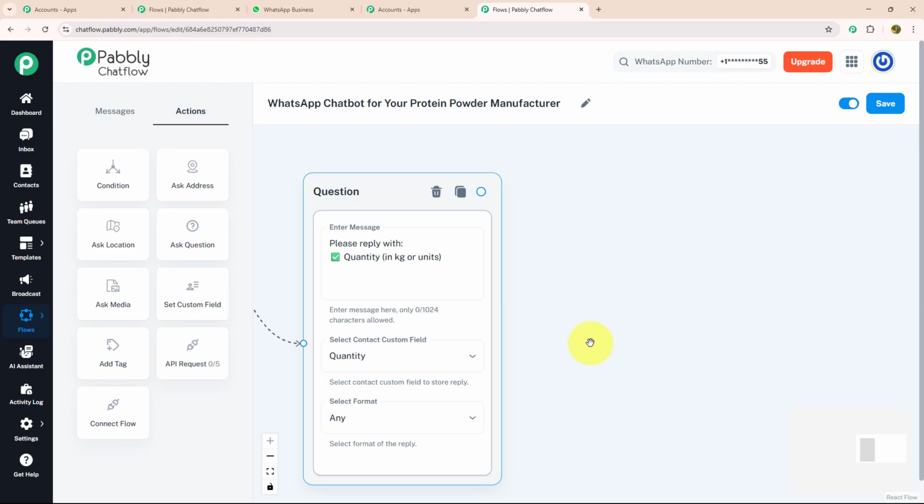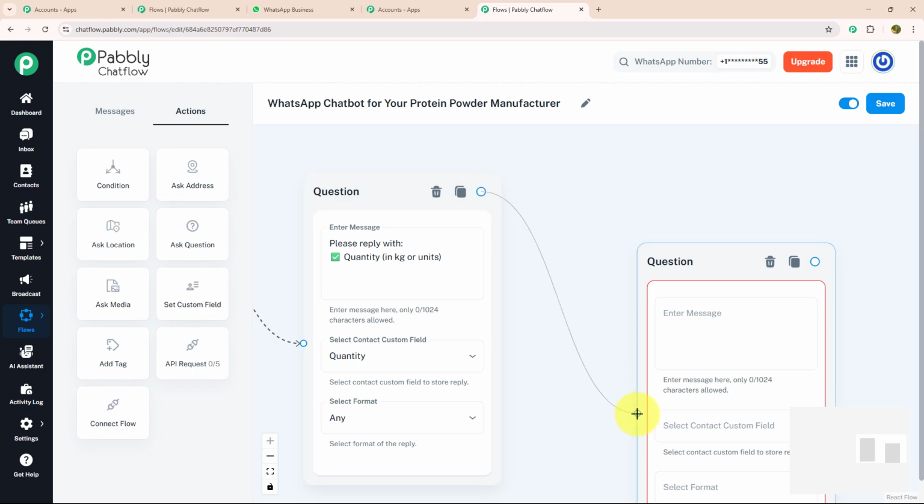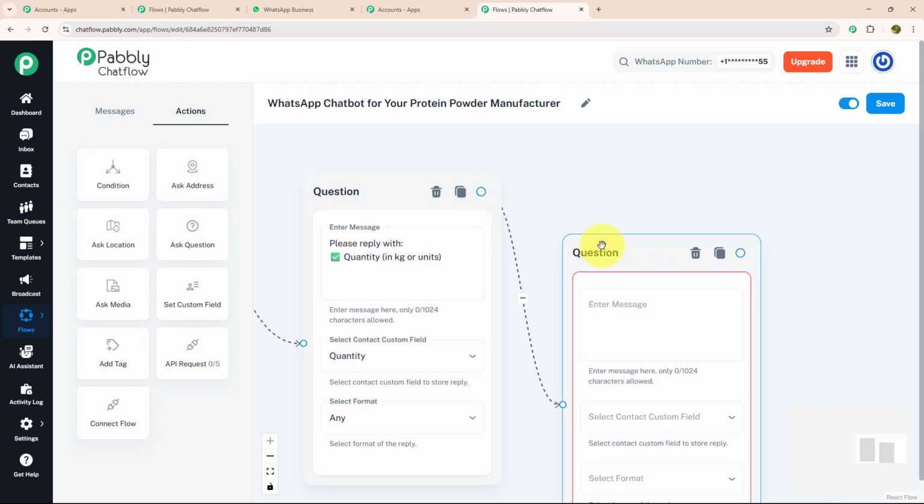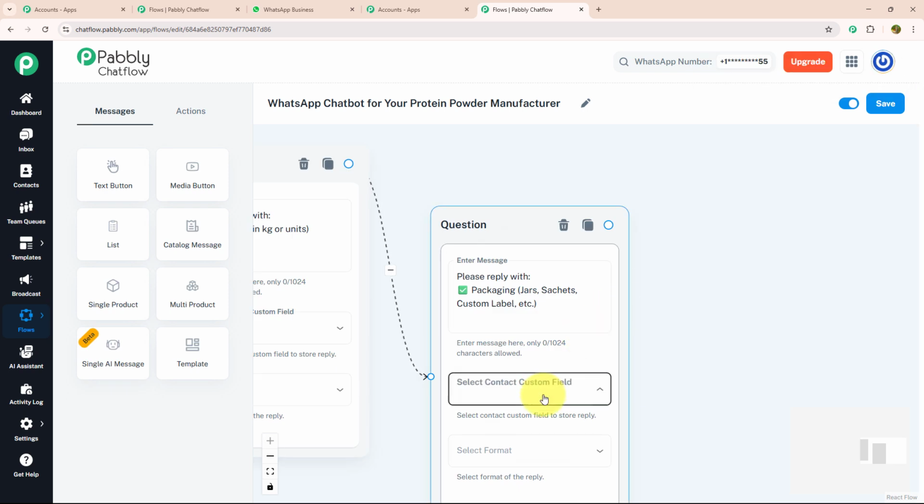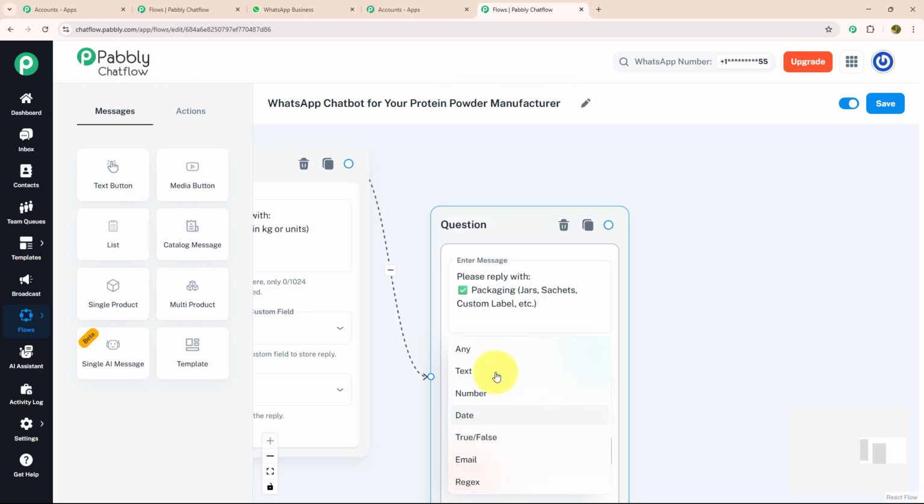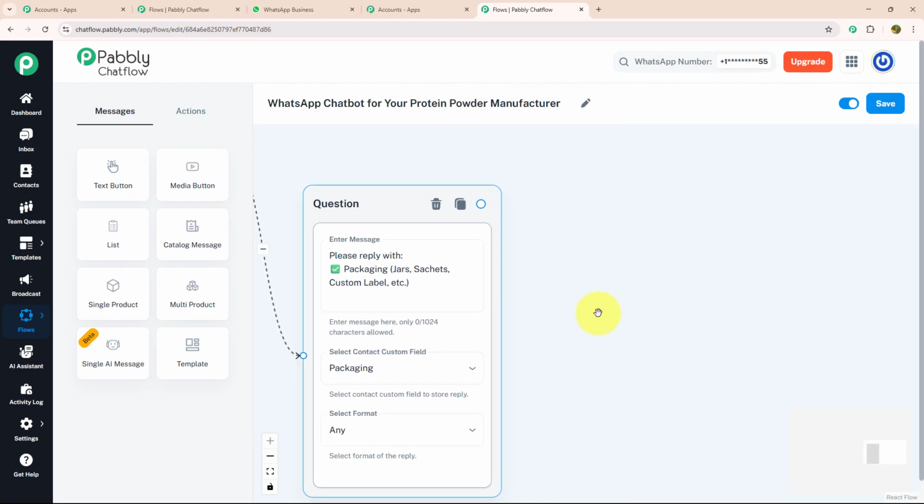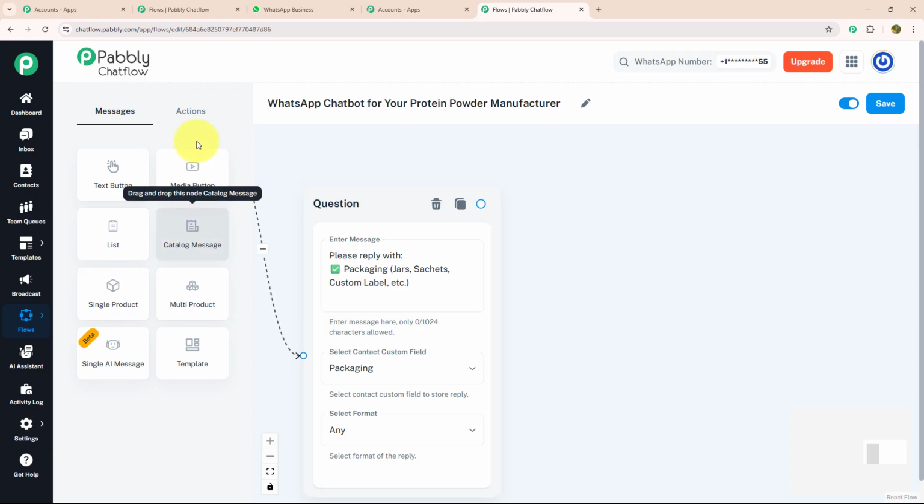Now, after knowing about quantity, I want to know about the packaging. For that, again, I'm going to drag and drop ask question, connect with my previous question and enter my message. Please reply with packaging. For that, I'm going to select my contact custom field as packaging and my format as any. Now, after knowing about packaging, the last thing I want to know is the delivery address.